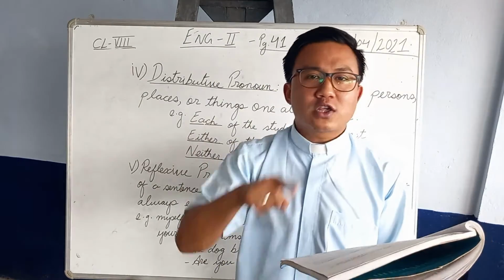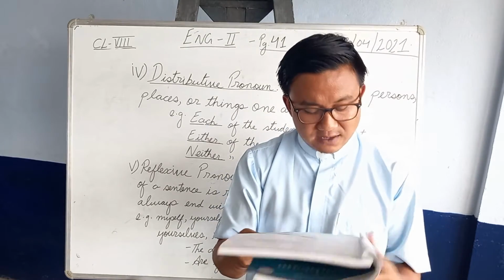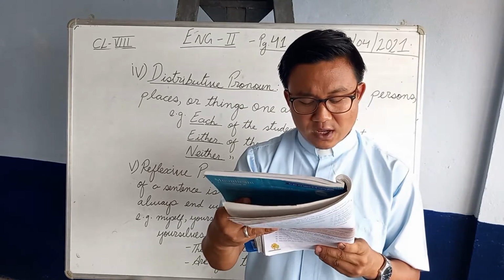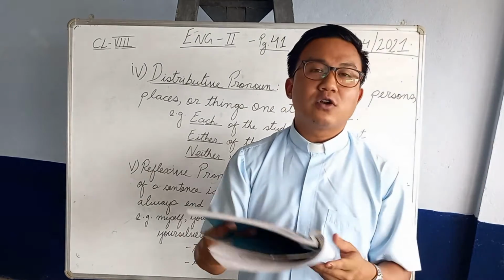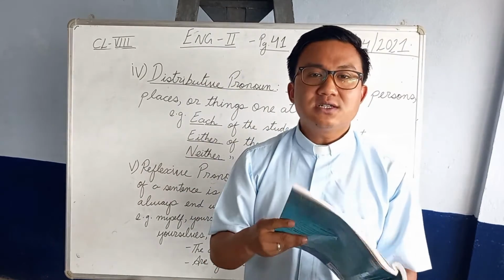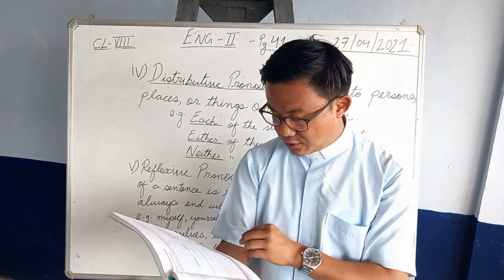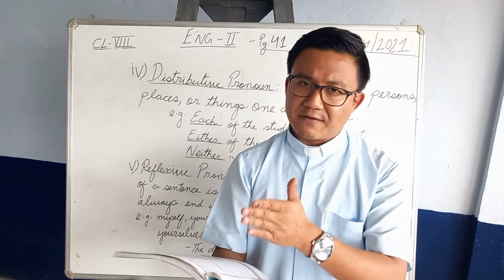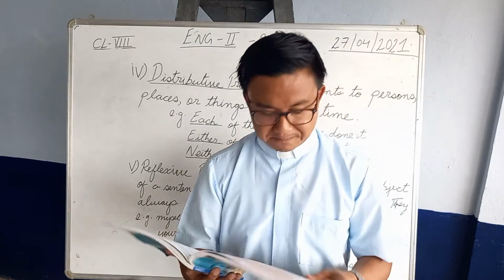So you just cross that who there. Similarly, you have to do the others also. B, for example, who or whom is the owner of this car? Now correct one is who is the owner of this car. The incorrect is whom. So you just cross the whom. Okay, this is how you'll have to do the exercises 1, 2 and 3 on page 41. If you have any problem, any doubts, you can directly contact me.